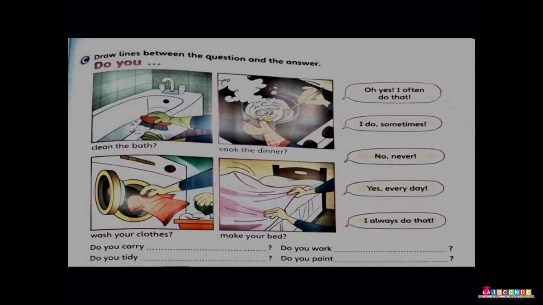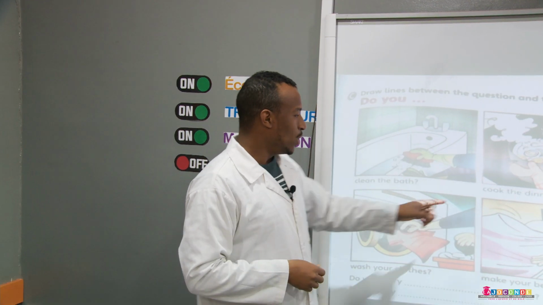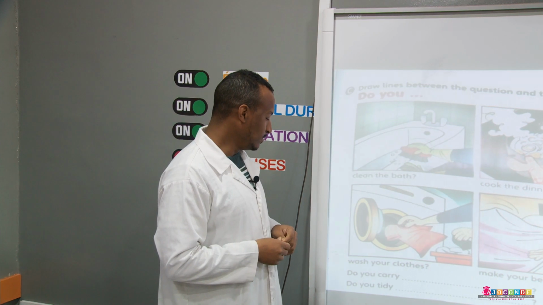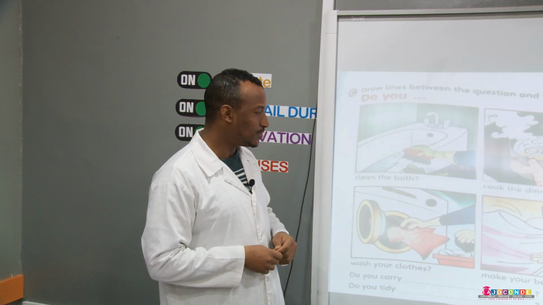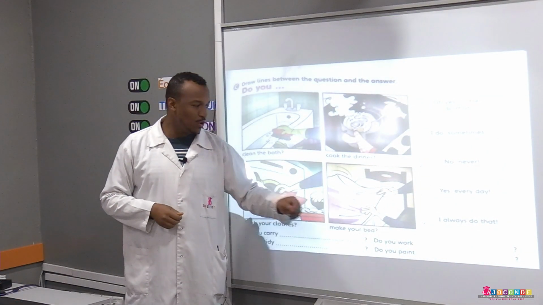What are these people doing? Okay, go to C. Look at these pictures. So here, clean the bath, cook the dinner, wash your clothes, make your bed.